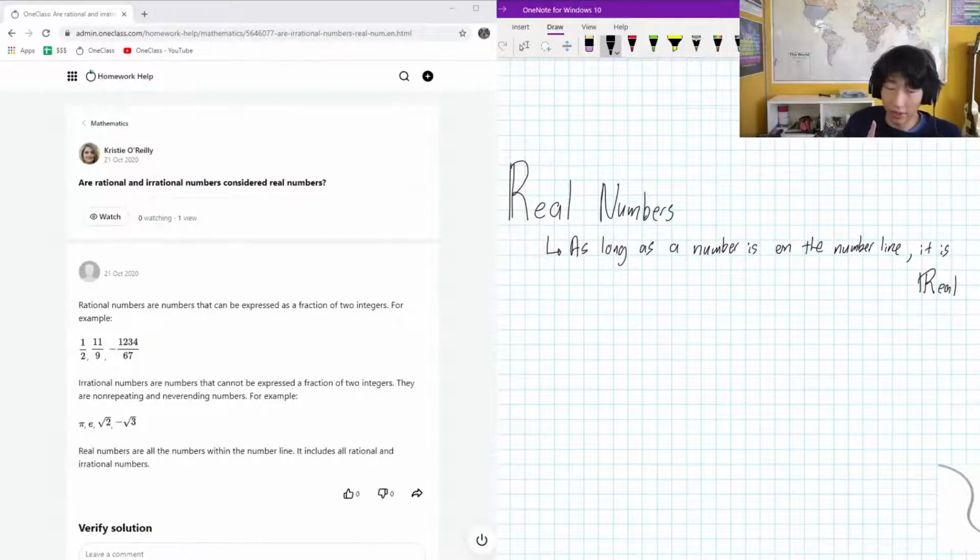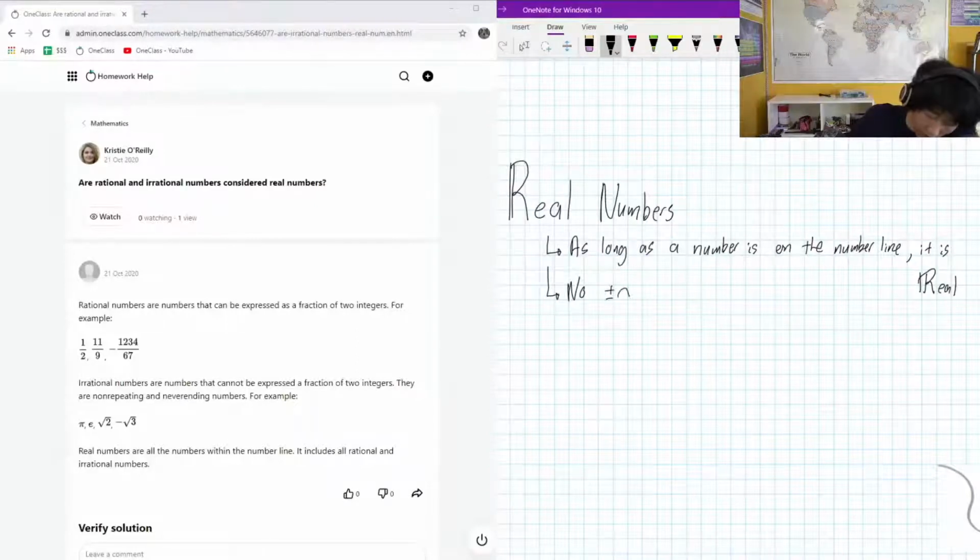A thing that will disqualify us from being a real number is infinity: no plus or minus infinity. That is not a real number, because where does infinity lie on a number line? Infinity is kind of like a concept. It's not really a number, so that's what I mean by that. So there's no infinity and no imaginary numbers.